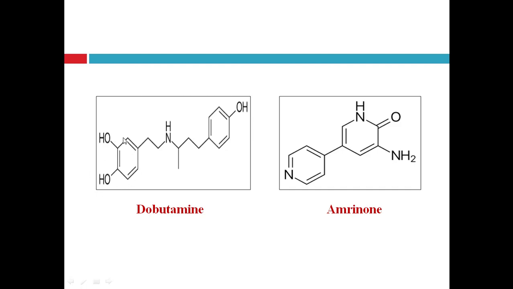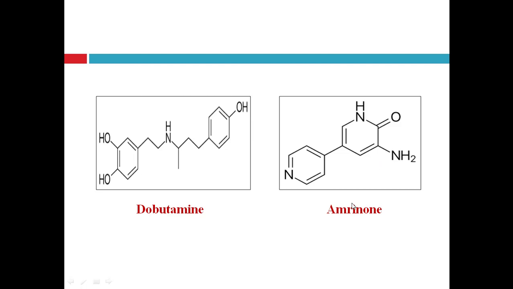This structure is catechol, and this catechol attaches with a side chain which includes an amine group. That's why this whole structure is generally known as catecholamine. So dobutamine is a catecholamine derivative and has structural similarity with the adrenergic neurotransmitters dopamine, adrenaline and noradrenaline.